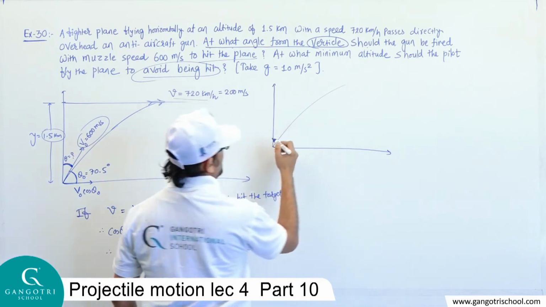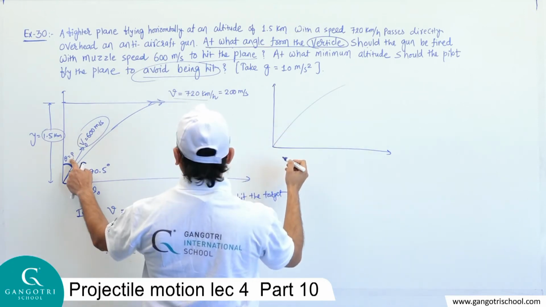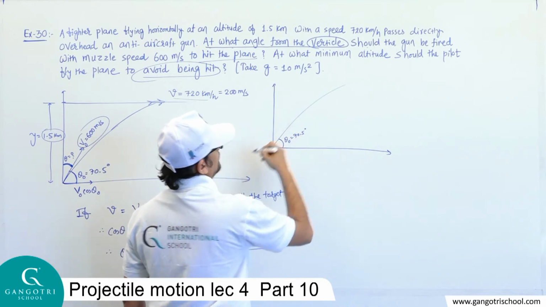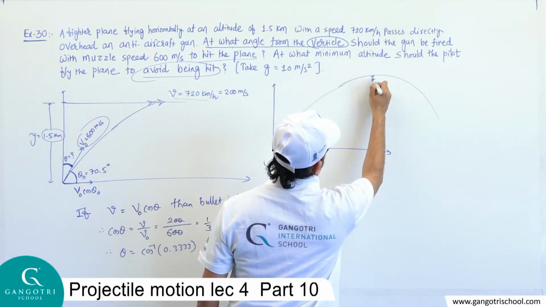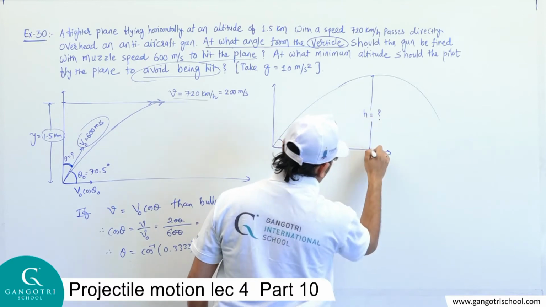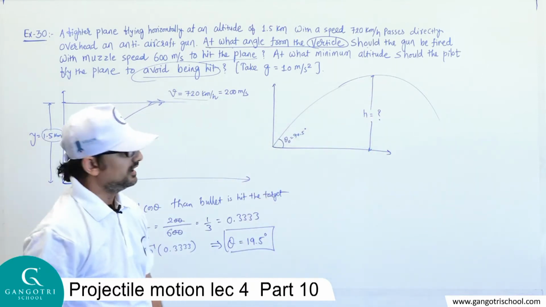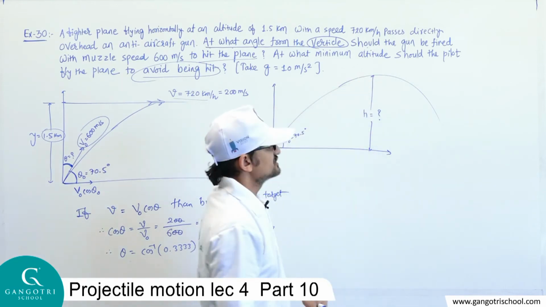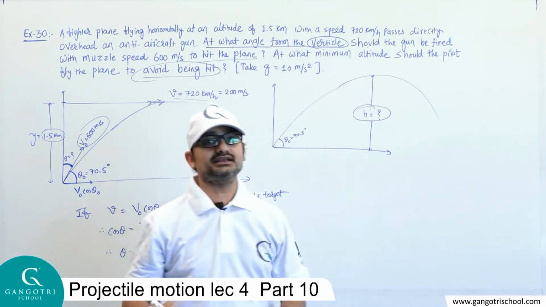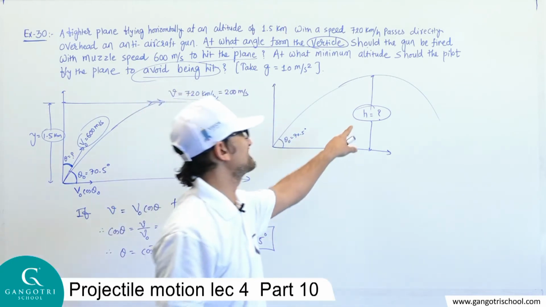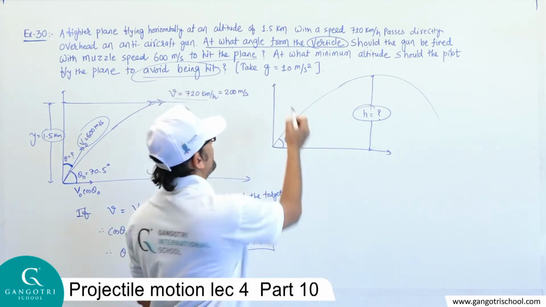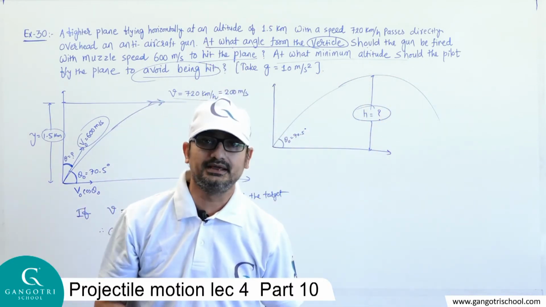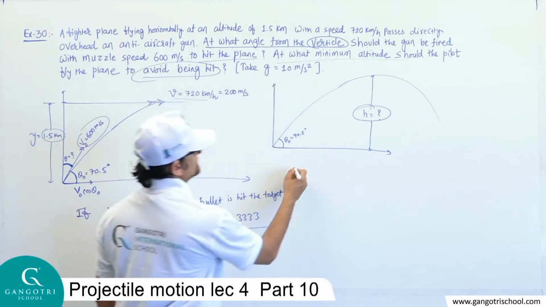the bullet is fired with the vertical at this angle of 19.5, which means with the horizontal the angle is 70.5 degrees. Let's first of all find the maximum height gained by the bullet. Suppose, just as an example, the answer for maximum height is 10 kilometer. So the fighter plane should be flying at a height of more than 10 kilometer to avoid being hit. Okay, let's find first of all the maximum height.